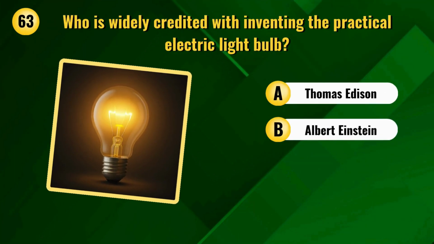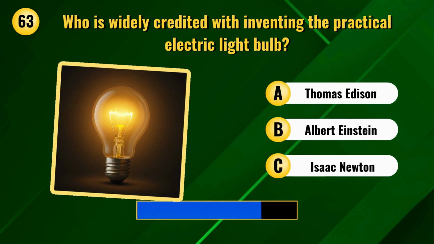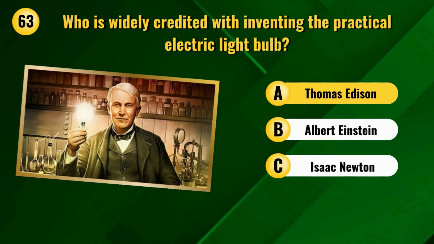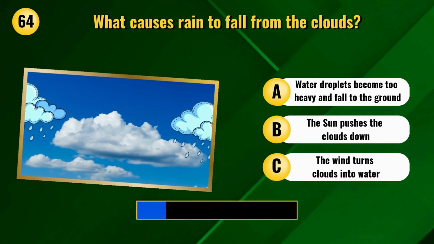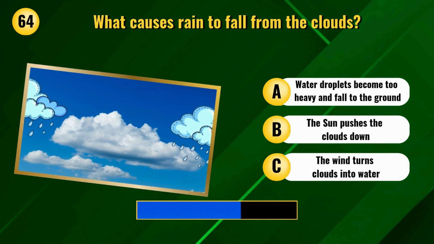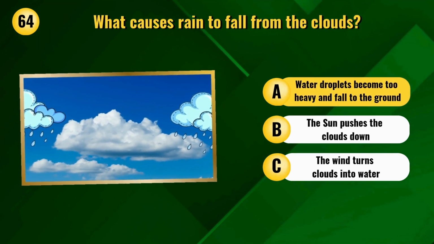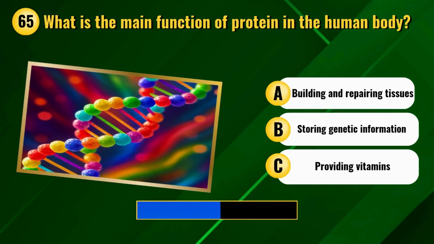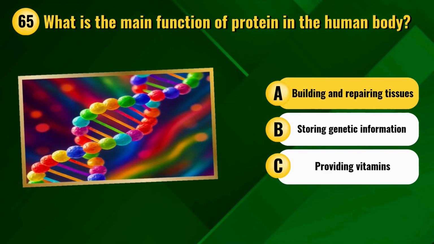Who is widely credited with inventing the practical electric light bulb? Thomas Edison. What causes rain to fall from the clouds? Water droplets become too heavy and fall to the ground. What is the main function of protein in the human body? Building and repairing tissues.